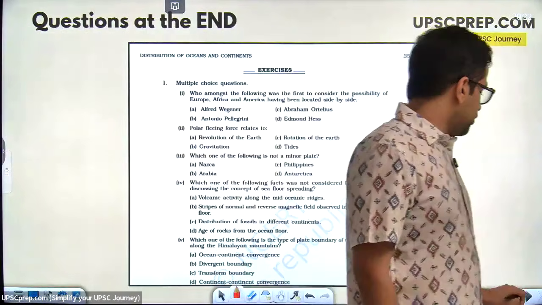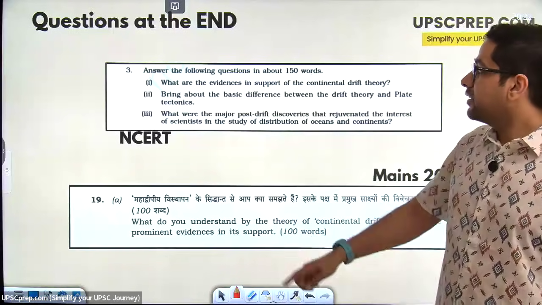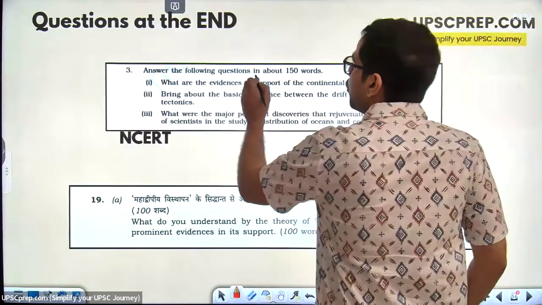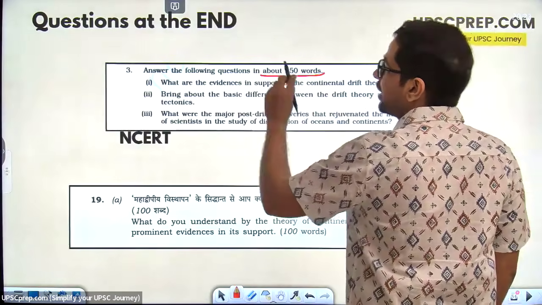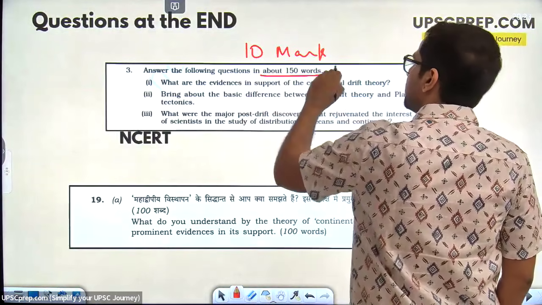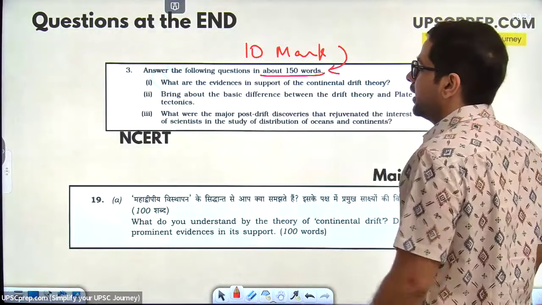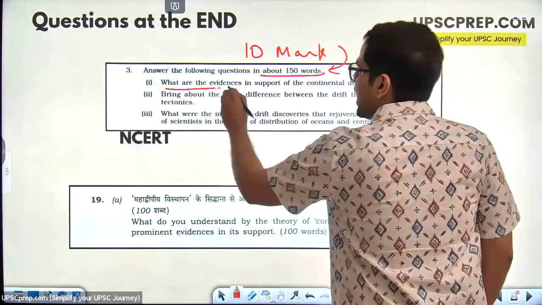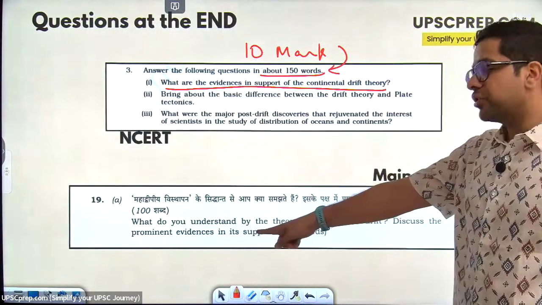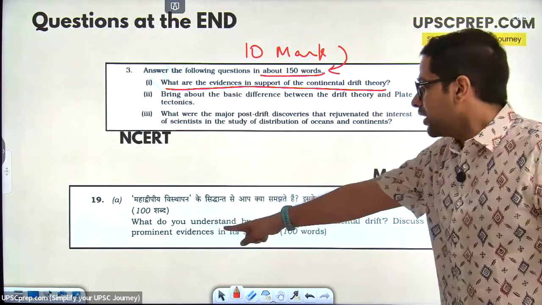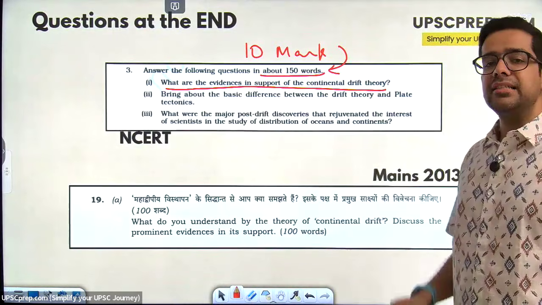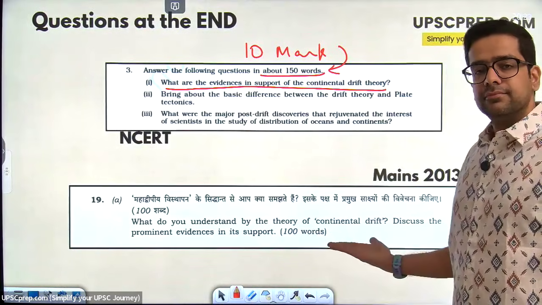The second most important part over here, at the end of that chapter, same chapter, this is given. Answer the following questions about 150 words. So in mains, 10 mark questions mein, you are supposed to write 150 words only. First question, what are the evidences in support of the continental drift theory? So this is a question directly from Mains 2013. What do you understand by the theory of continental drift? Discuss the prominent evidences in its support.